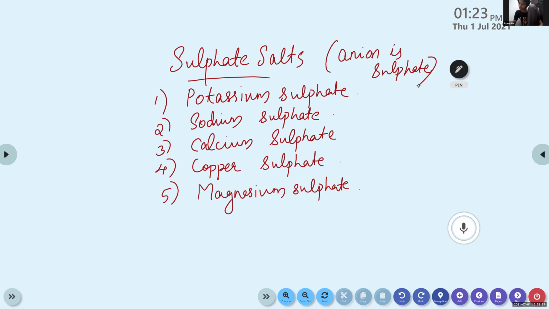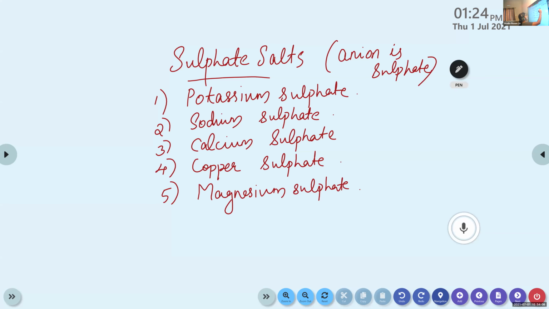How do we recognize whether it has that anion or not? Look at its name. It ends with sulfate, right? That's why they belong to the same family: potassium sulfate, sodium sulfate, calcium sulfate, copper sulfate, magnesium sulfate. In a chemical name, the first name denotes the cation and the second name denotes the anion. Here the anion is sulfate.